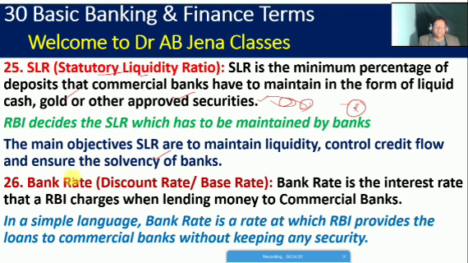Let us see in the next one, what is the meaning of bank rate. So what do we call bank rate? Discount rate. It is also known as the base rate. So bank rate is the interest rate that RBI charges when lending money to commercial banks. That is the meaning of bank rate. In simple language, bank rate is the rate at which RBI provides loans to commercial banks without keeping any securities or mortgage. That is the meaning of bank rate.